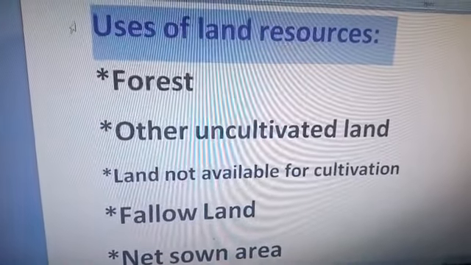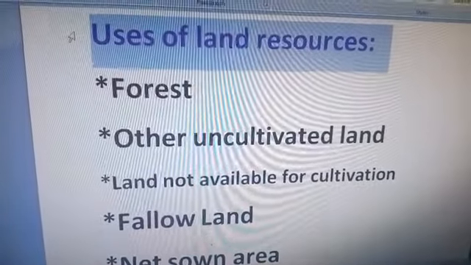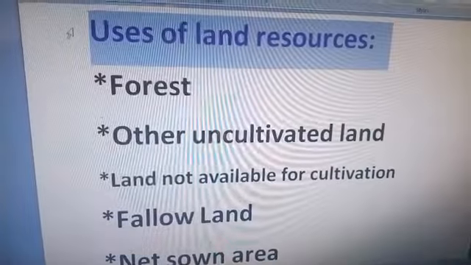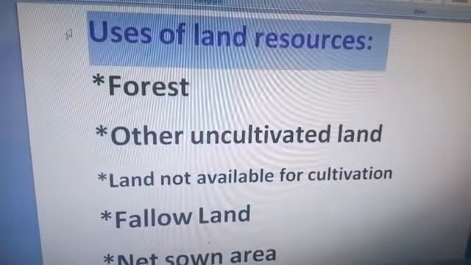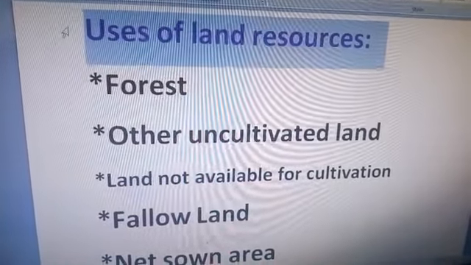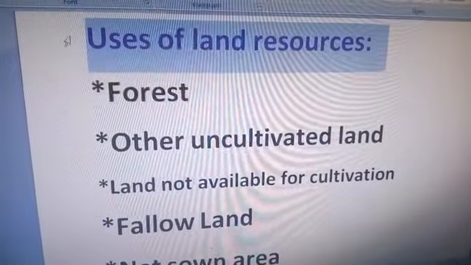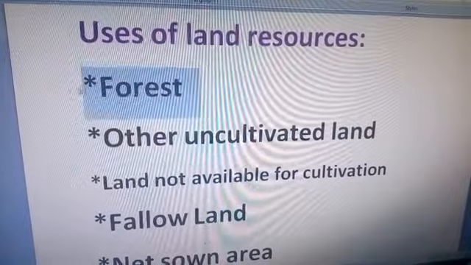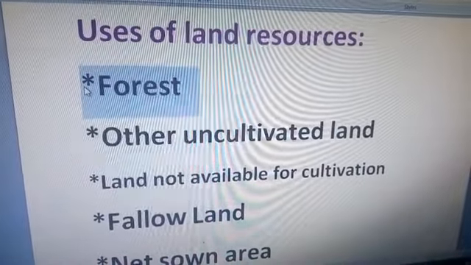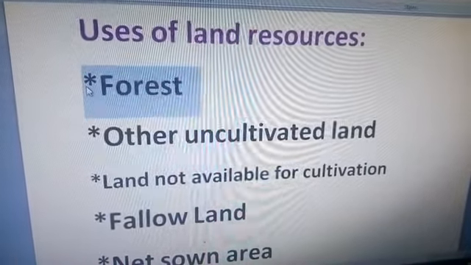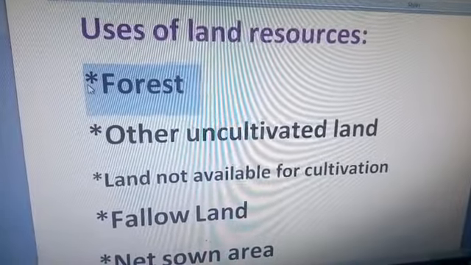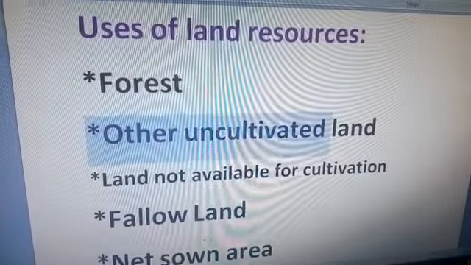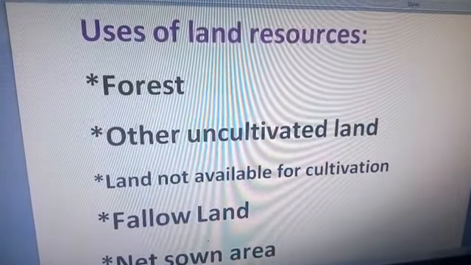Okay, so now we'll talk about the next topic, that is land utilization. Land utilization means how land resources are used. So we can say that land resources are used for the following purposes. First purpose is forest. Most of the area of land is covered by forest, and that is also a use of land. Second, other uncultivated land.